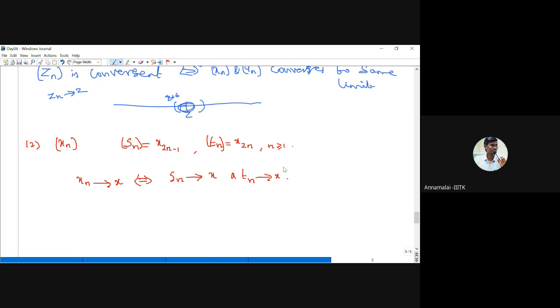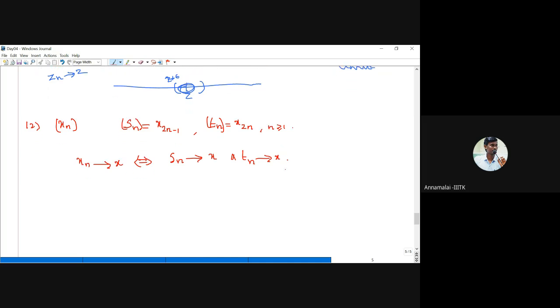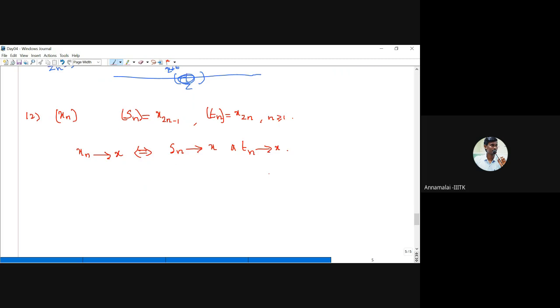Similarly, suppose the even terms converge to x and the odd terms also converge to x, then the original sequence converges to x. This is if and only if. It's very useful for solving some problems. Suppose in a sequence you know the limit along the even positions, and you also know the limit along the odd positions. If both are the same, then the original sequence converges to the same point.